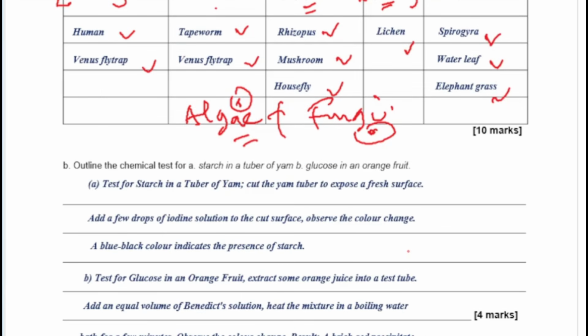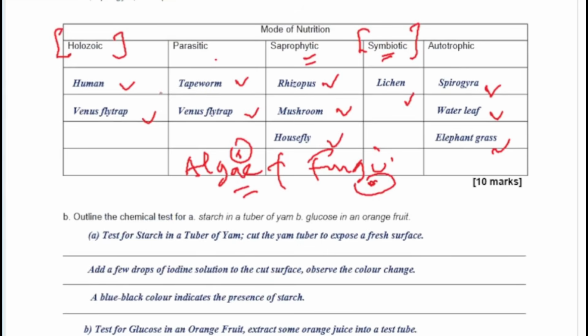Outline the chemical steps to test a tuber of yam for starch, and then glucose in an orange fruit. So testing a tuber of yam for starch, basically you cut the yam tuber and expose the fresh surface, add drops of iodine solution on the cut surface and observe the color change. Of course, a blue-black color will be positive and will show the presence of starch. If it is negative, it will retain the color of the iodine, which is reddish-brown.